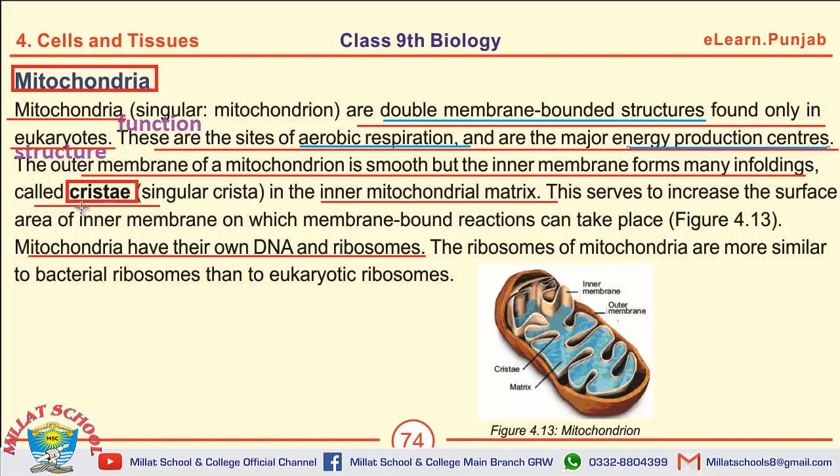The enfoldings of the inner membrane are called cristae. And mitochondria have DNA and ribosomes. So the topics of mitochondria and ribosomes, which we have discussed till now, can also be selected as long questions.